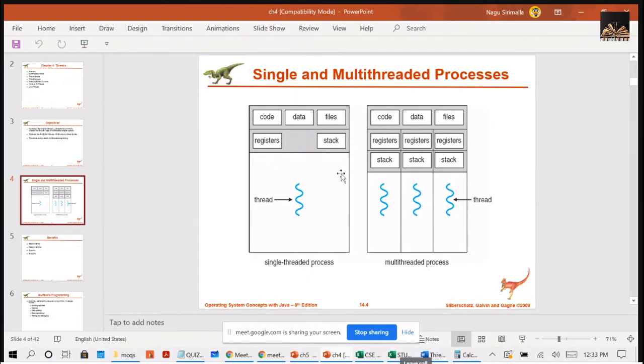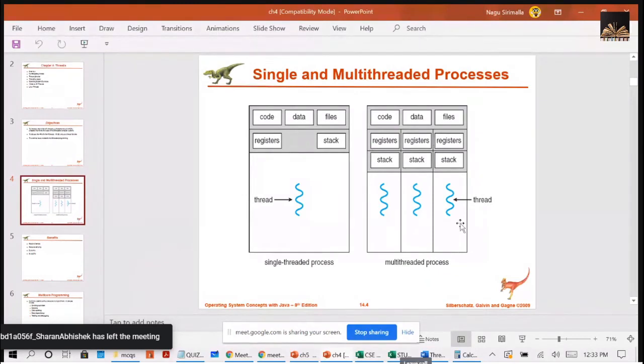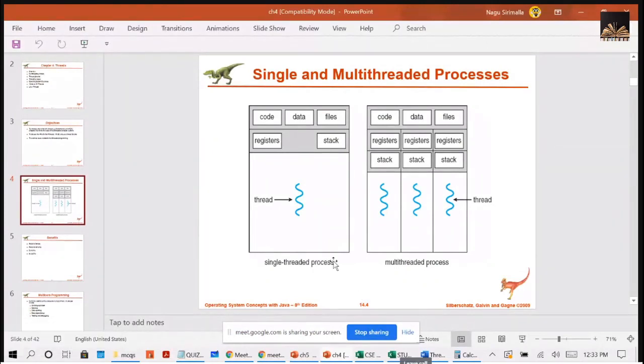If your entire process is getting executed as a single unit, that is called a single threaded process. If your process is divided into multiple threads and they are executing in parallel, doing multiple jobs at a time, then that is called a multi-thread process. So the single thread process is called a heavyweight process. In multi-thread processes, the threads are called lightweight processes, right? This is clear now?